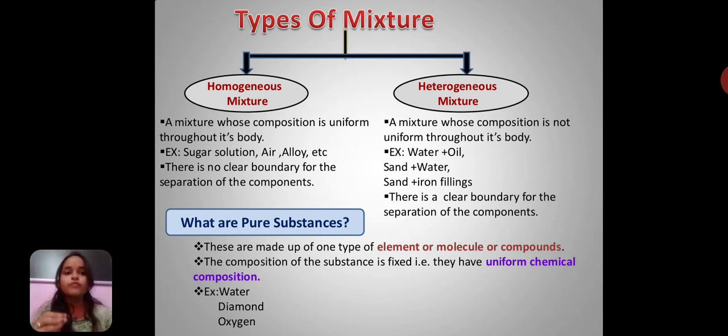Take an example of the hydrogen element. Take it as an element, not as an atom. A hydrogen element is made up of similar kinds of atoms of that element. So the atoms consist of the same atomic number, and atoms with the same atomic number make up an element. It is known as a pure substance because there is no mixture of any other substances or atoms.